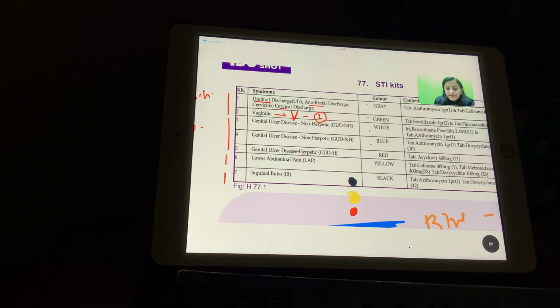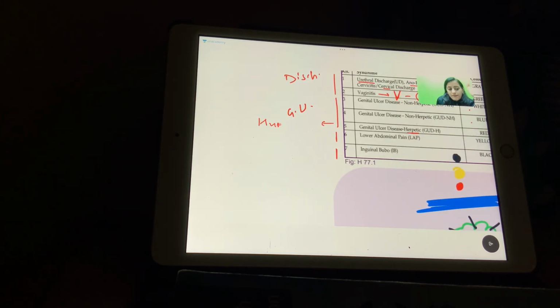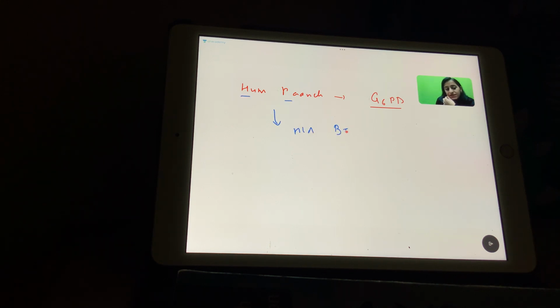The herpetic one is STI kit 5. So remember this, we have seen the हम 5 mnemonic before. Where did we see the हम 5 mnemonic? Correct, absolutely right. हम 5 is Gunde 6, G6PD. So our HMP pathway is G6PD, which is age limited. हम 5, very good, is also the mnemonic for HLA B5. If you've seen the video on our YouTube channel, HLA B5 is हम 5. What is हम 5 standing for? Hashimoto's and pernicious anemia. It is HLA B5.